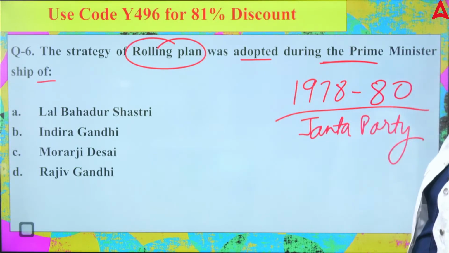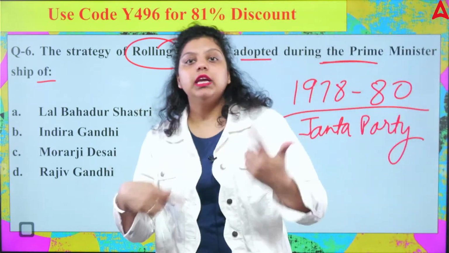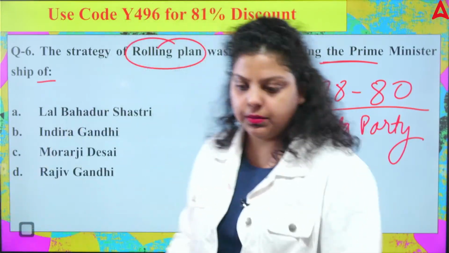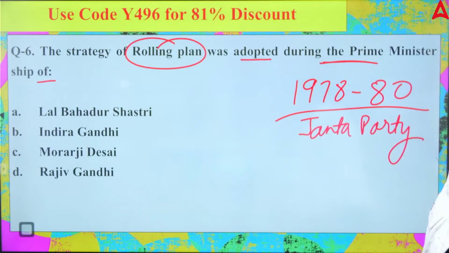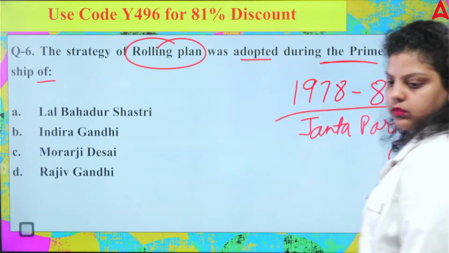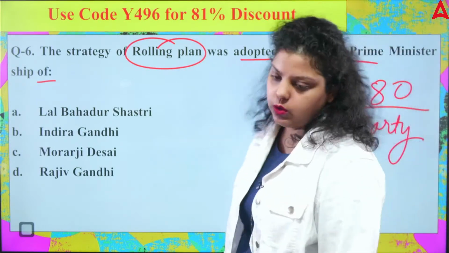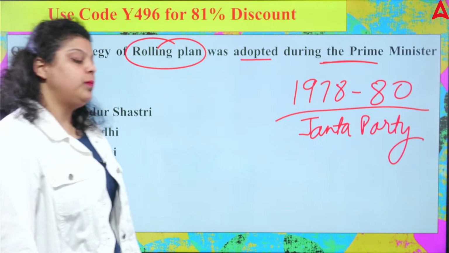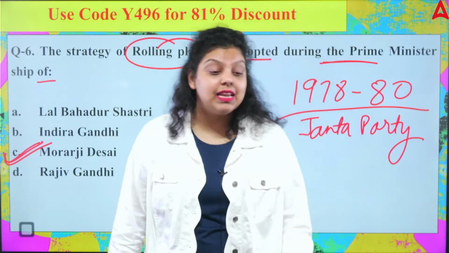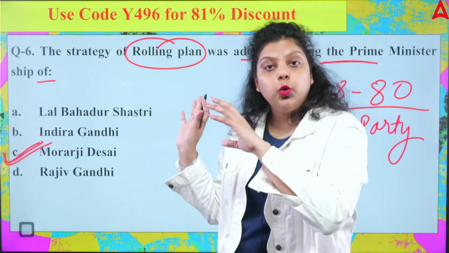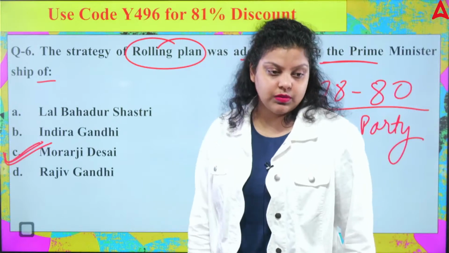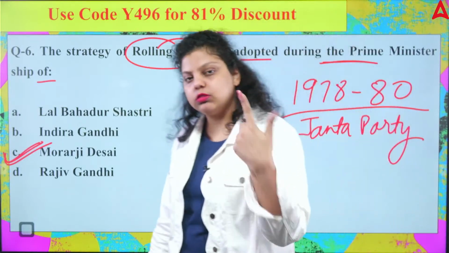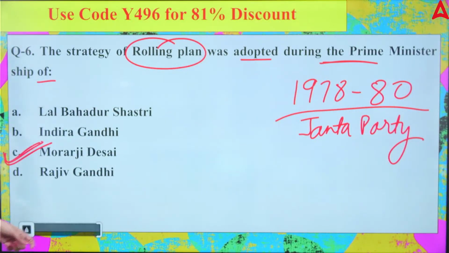And rolling plan is simply a plan in which every year you are making a plan, every year you are assessing the plan, and every year you are allocating the resources. That is the rolling plan. So the right answer, okay, 6th is C. Very good, Mr. Morarji Desai. So Mr. Morarji Desai was the prime minister of our country. He also been the finance minister of the country, and he is the finance minister who presented the budget maximum number of times. He presented the budget in the country 10 times. So he is the prime minister, also the finance minister. So he introduced the rolling plan concept.